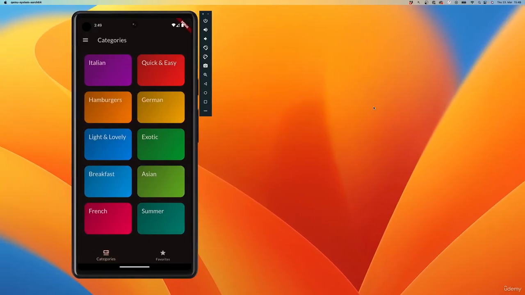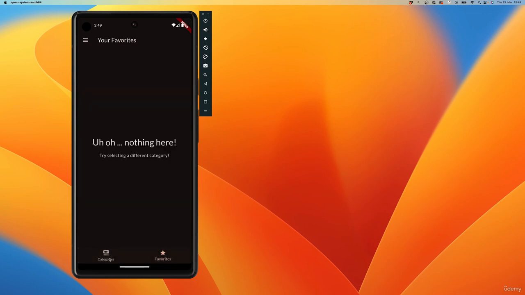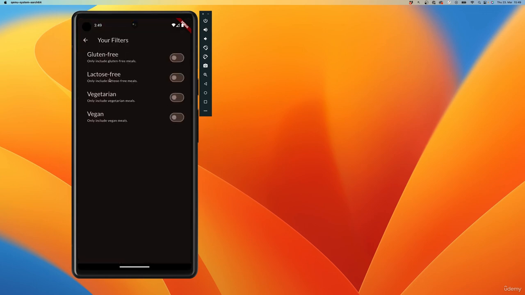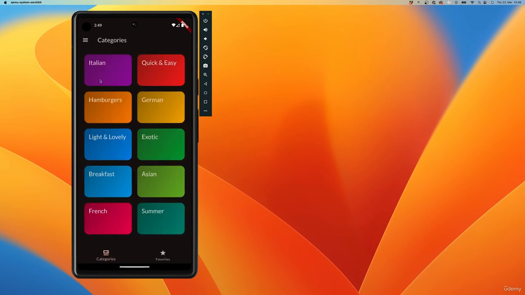So if we save this, now this looks better, and now I get this animation as I switch to this screen. By the way, not if I come from the filters screen, because here this categories screen was never removed from the stack of screens.